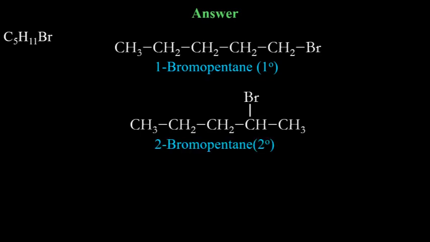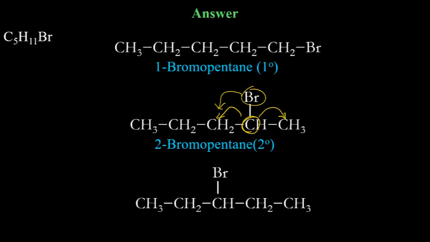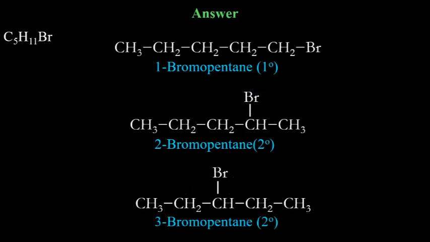Then move bromine from the end point terminal carbon to the second carbon. Now it becomes 2 bromopentane, and because now bromine is attached to that carbon which is attached to 2 carbons, it is 2 degree carbon which bromine is attached to. Now again move bromine to this carbon. When you move this one, you get this one. On the third carbon, now you have bromine, but this carbon is again 2 degree because it is attached to 2 carbons. So we will call it 3 bromopentane, but it will remain 2 degree. Bromine is now on the third carbon.